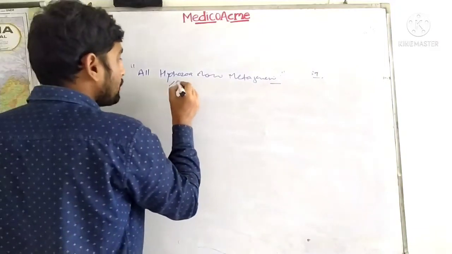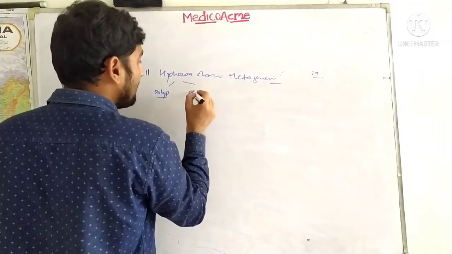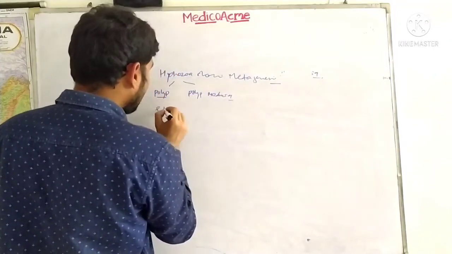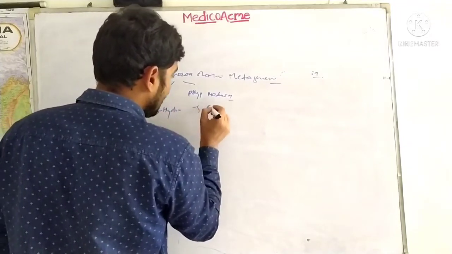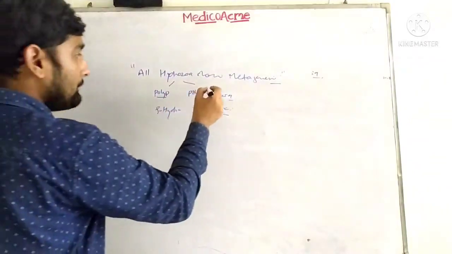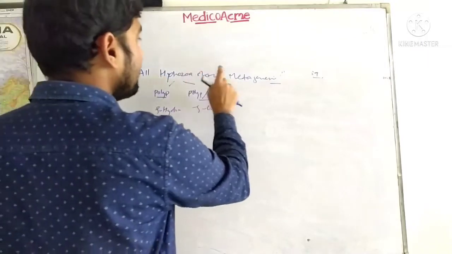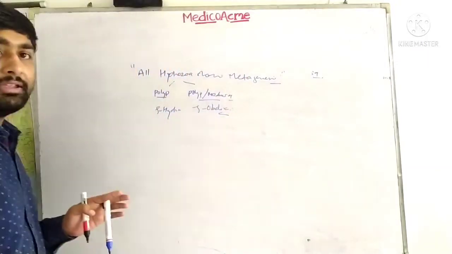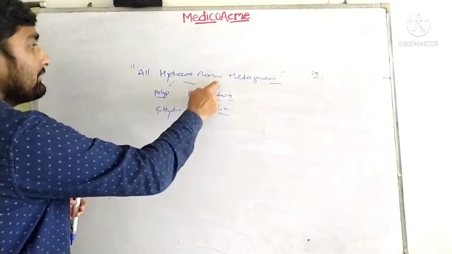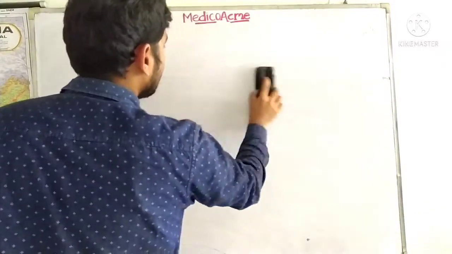Why? Because hydrozoa has two kinds of organisms, one with polyp life form only and another with both polyp and medusa life forms. So guys, this example is Hydra, this other example is Obelia. Obelia has metagenesis because it has both polyp and medusa life forms in a single organism. So this statement is incorrect. Many times statements like these are shuffled and asked, so please remember this.